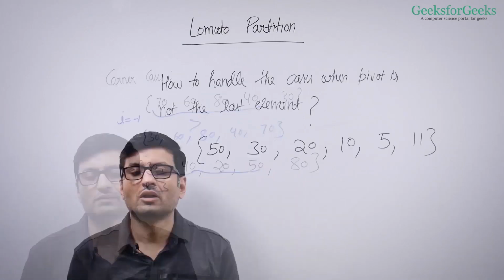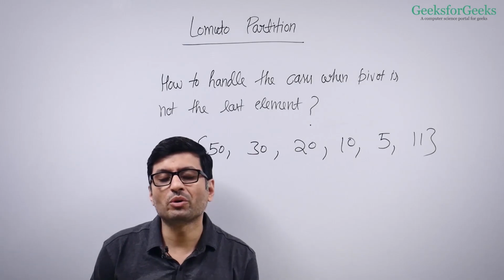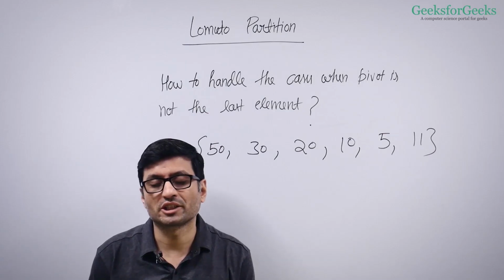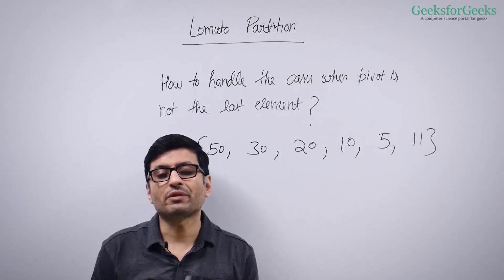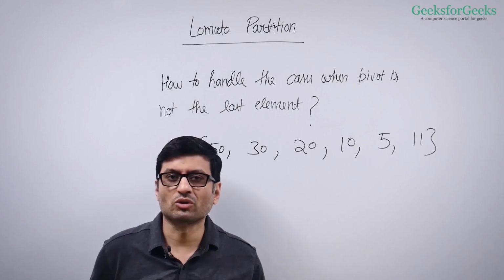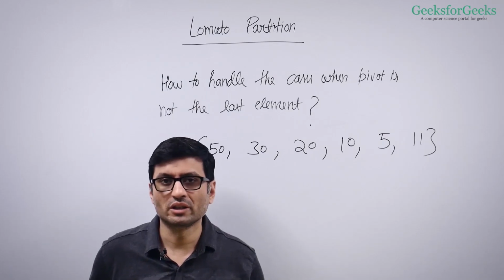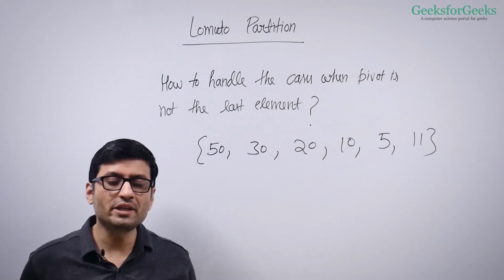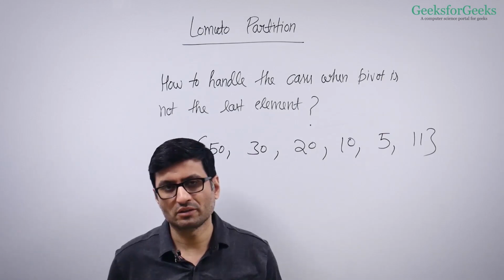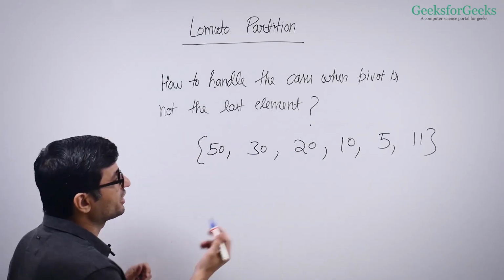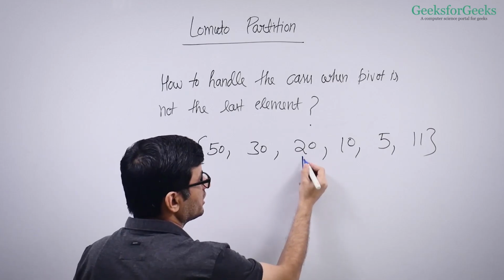So far in Lomuto partition, we have been assuming that pivot is always the last element. What if I give you an element which is not the last element and I ask you to partition the array around this element? What if your P is an input parameter, index of the pivot element is an input, right? I tell you to partition the array around this element.